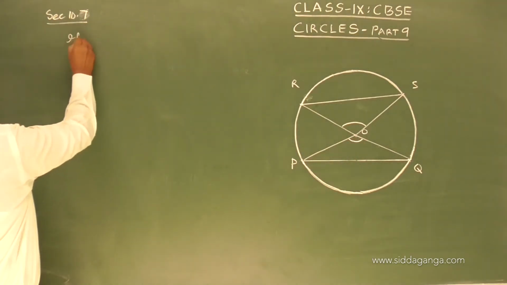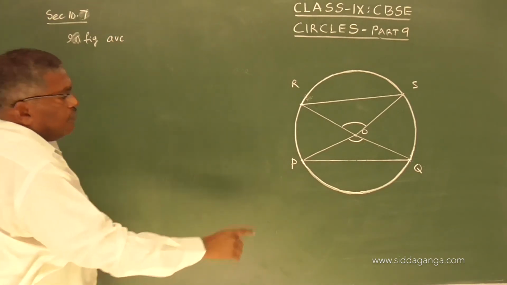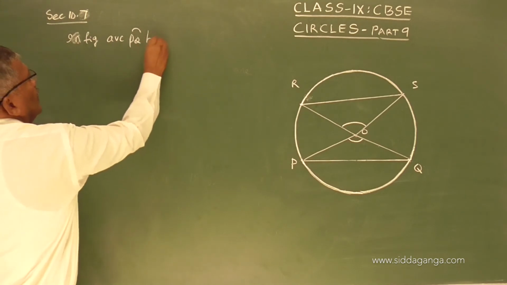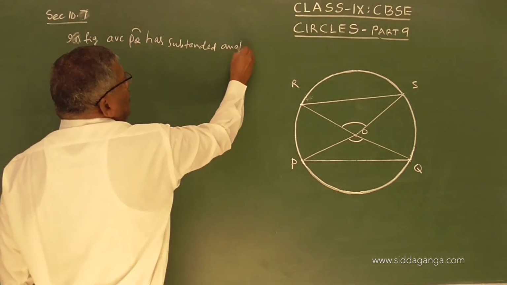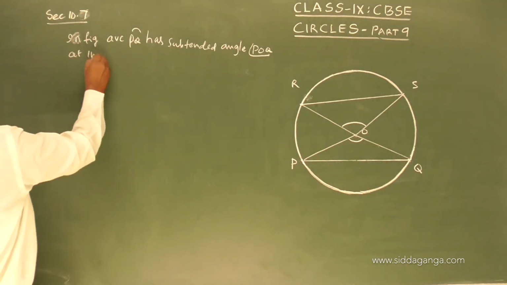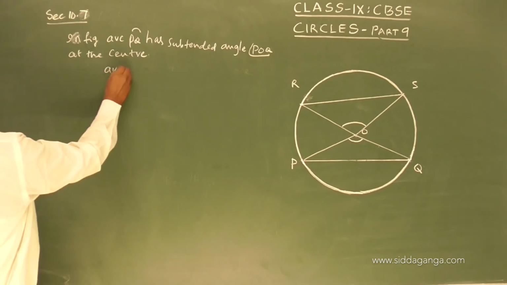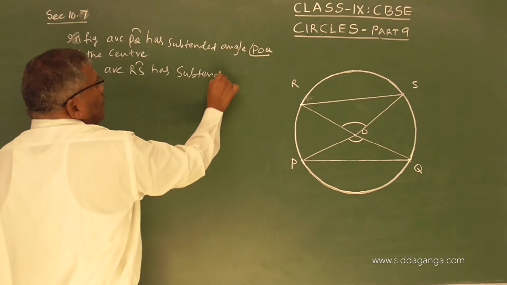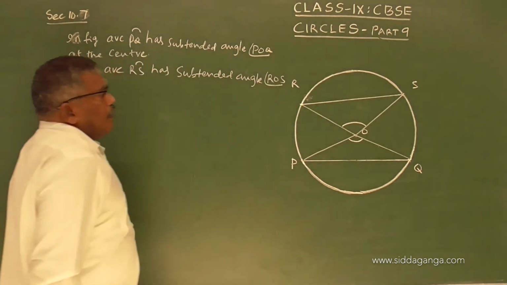So in the figure, arc PQ has subtended angle POQ at the center, and arc RS has subtended angle ROS at the center.